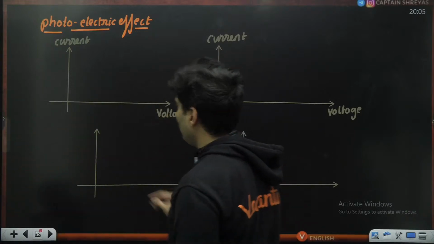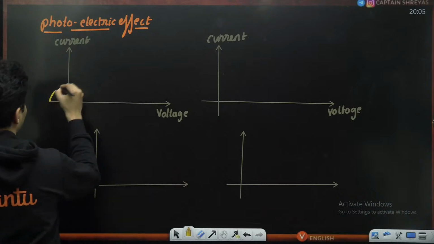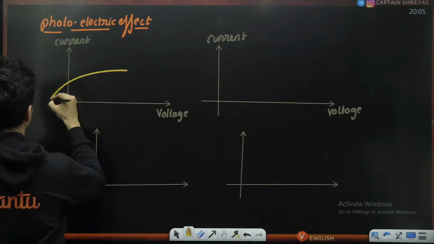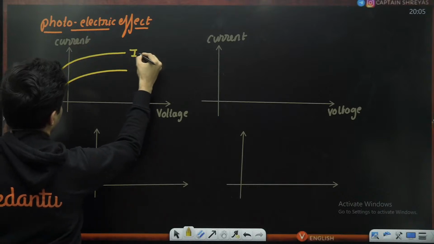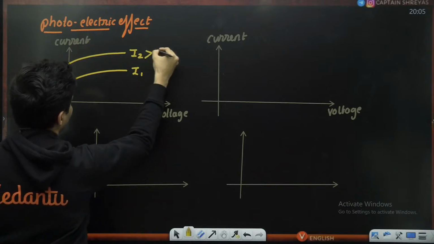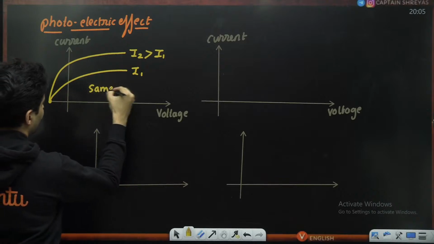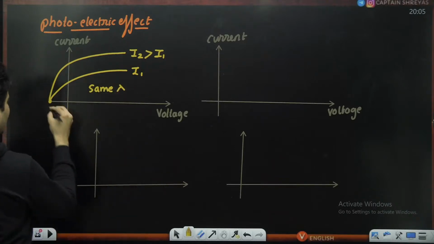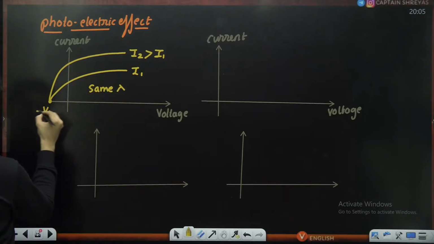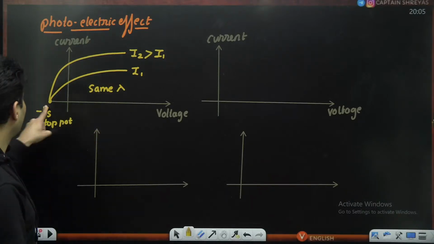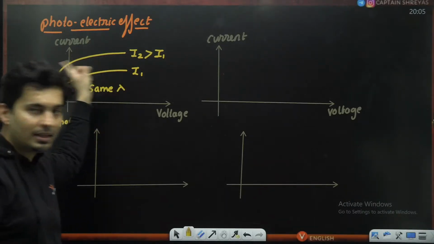For the same color of light, the graph will look something like this. This is I2, this is I1. Intensity is more, same light. This is same lambda, same color. This is your stopping potential. Stopping potential is independent of intensity.